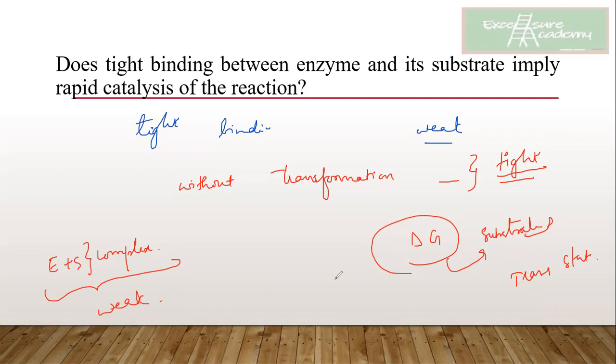Because maximum energy, the free energy has been taken in order to distort the shape of the enzyme and substrate so that they can have the interactions, that they can reach the transition state. तो इसलिए उसे हम बोलेंगे weak interactions. Hence, it is important to dispel a common belief. So tight binding of the substrate is not necessarily useful in enhancing the rate of an enzyme reaction. Guys, I hope आपको समझ में आया यहाँ पे हम क्या कहना चाहते हैं.